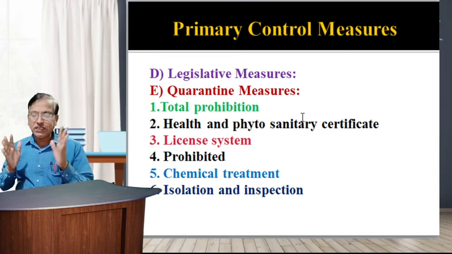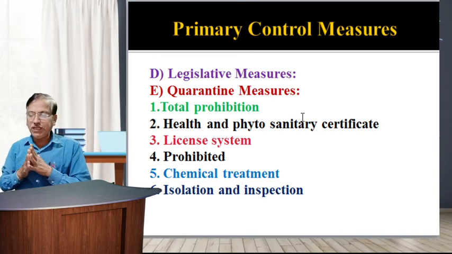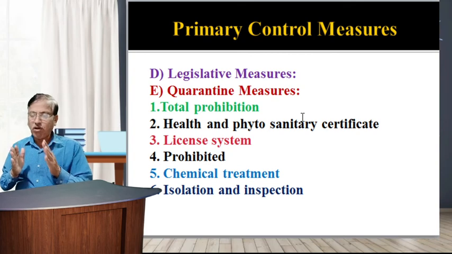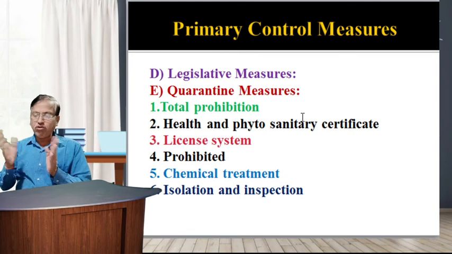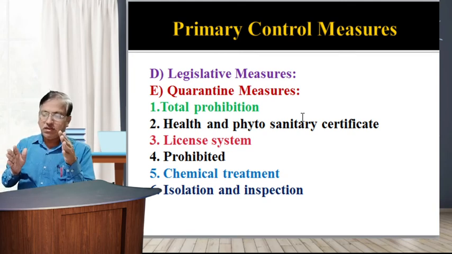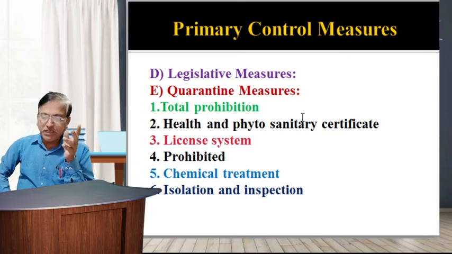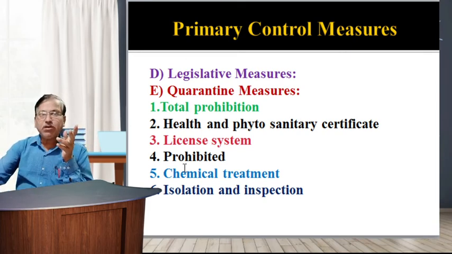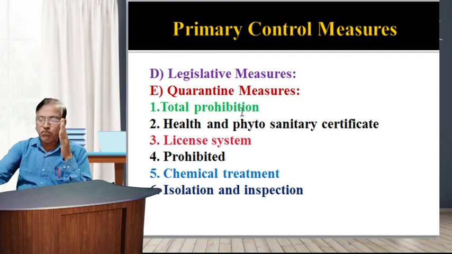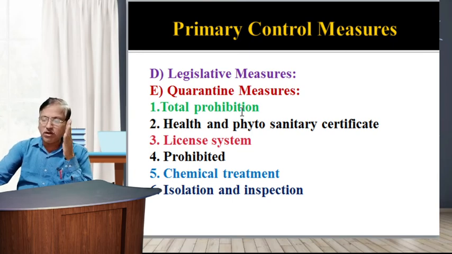Several quarantine measures are strictly employed at the entry points to avoid entry of any noxious pest, parasite, predator or pathogen from one country to another with travelers, plant grains, food materials, fruits, vegetables, furniture, timber, bulb stocks, etc. So in the quarantine methods, different types of methods are used. First is total prohibition. A total ban is imposed on some materials, like import of unginned cotton used for packing.